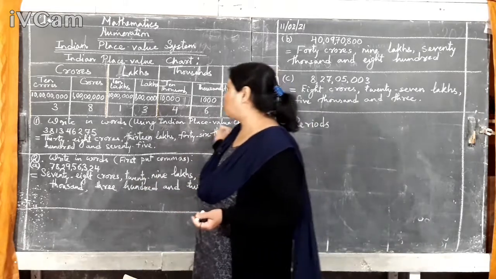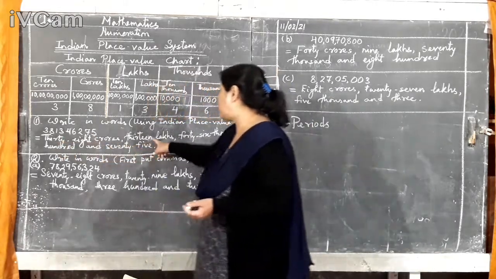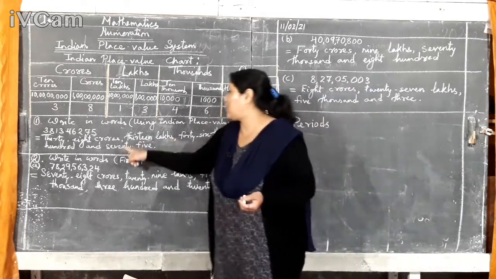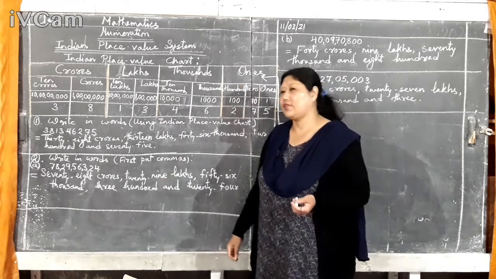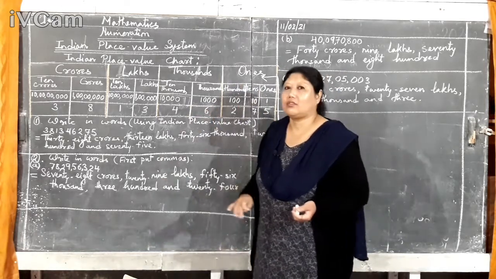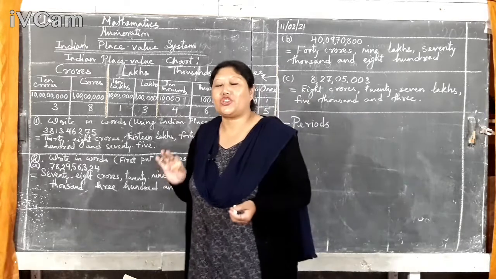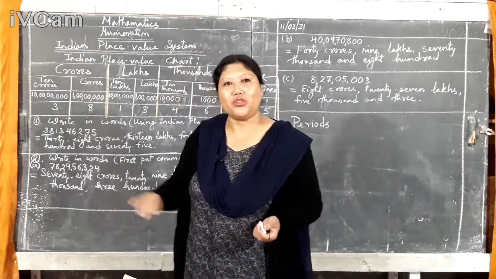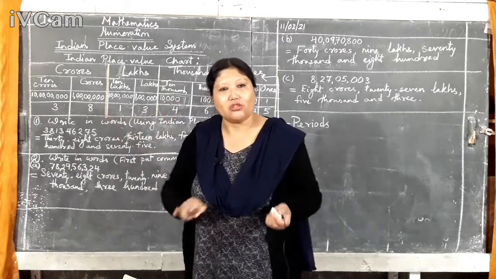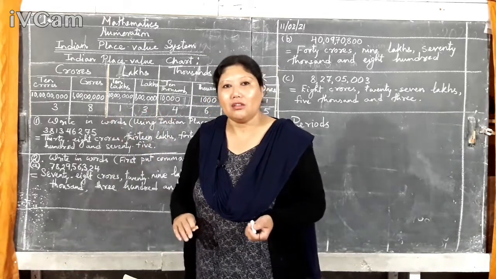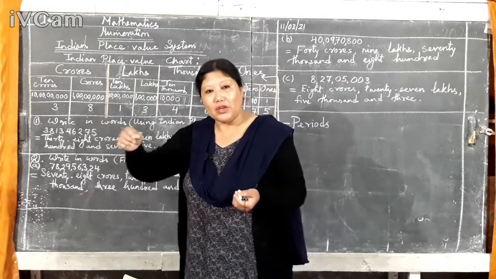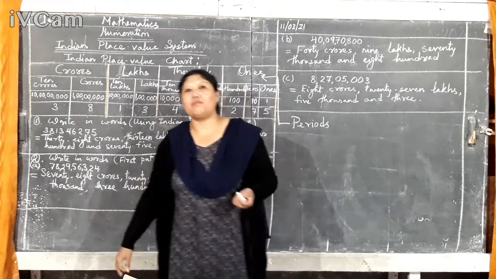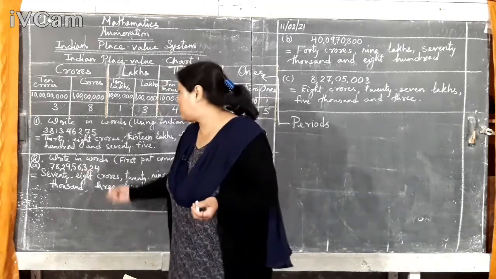Okay? So altogether 38 crores, 13 lakhs, 46,275. Okay? But my question to you is, wherever you go, you take that chart with you to write in words or to read. You won't take that, isn't it? Or you will make a chart and put the number inside and write? No. There should be a method, isn't it? So this is the method.